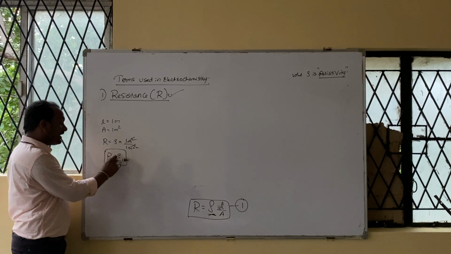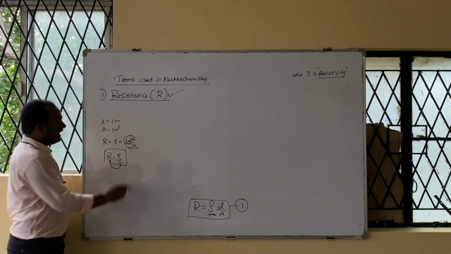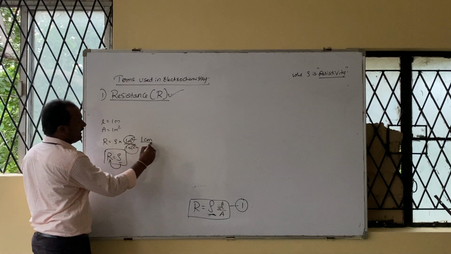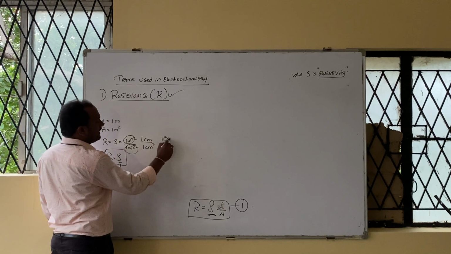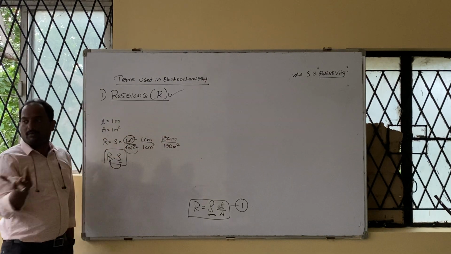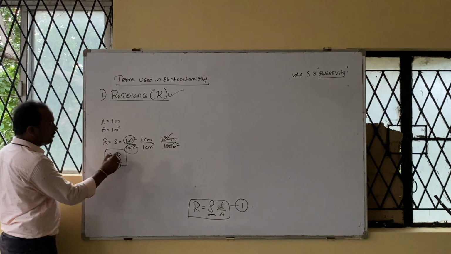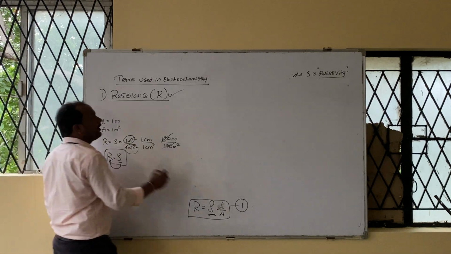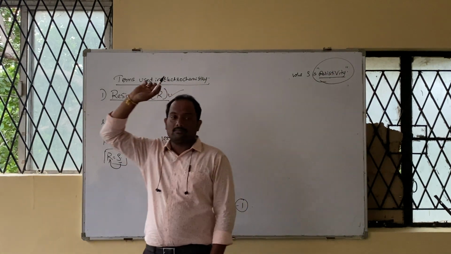Resistivity can be defined as the resistance offered by the substance whose length is 1 meter and area is 1 meter square. Whose length is 1 centimeter, area must be 1 centimeter square. Whose length is 100 meter, area is 100 meter square. That takes no problem, but both will get cancelled. Then only you can have rho is equal to R. That is the definition for the constant called resistivity. All of you understood? Any difficulty?